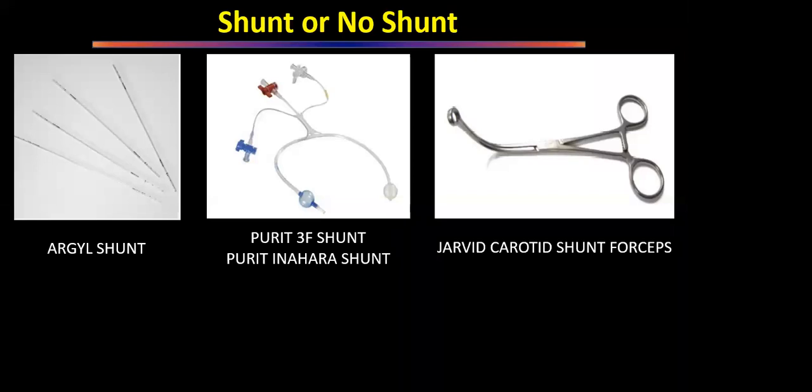So when we are clamping, we have to clamp the internal carotid artery first, so that if on clamping there is a shower of emboli, it will not go. So we have to clamp the internal carotid artery first, the external later, and common carotid last. Declamping, the process is reverse. We have to open the common carotid first, then external carotid, and last is the internal carotid. That is to reduce the thrombus load or emboli load.